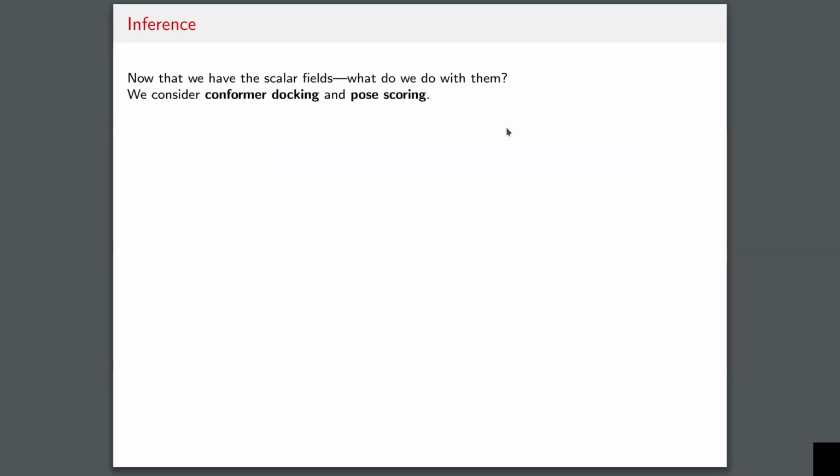Okay, so now that we have the scalar fields, what do we do with them? The original problem setup I was talking about is where you have the ligand specified as a molecular graph, and you want to simultaneously find its conformation as well as its rigid body positioning. As you may have gathered from the talk so far, we're not directly addressing the first part of that problem, finding the conformation of the ligand pose.